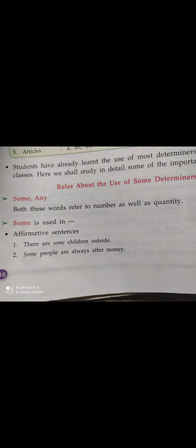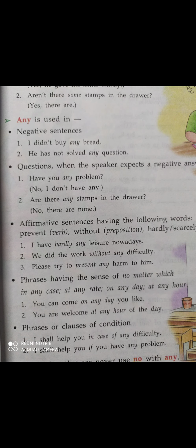Here are some determiners you can see: some, any. Both these words refer to number as well as quantity. Some is used in an affirmative sense. For example, at that time there are some children outside. Some people are always after money. You can use these words like this, as in these examples.